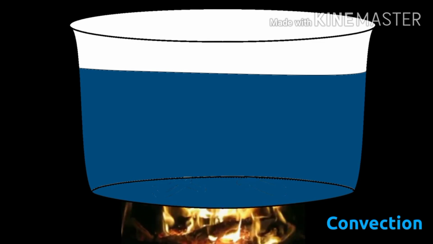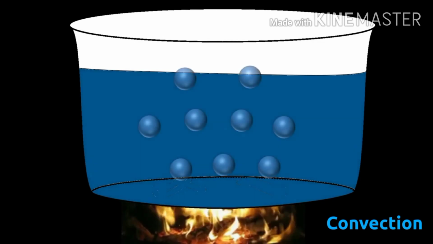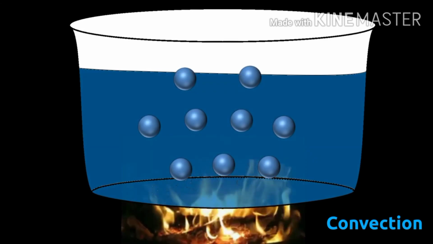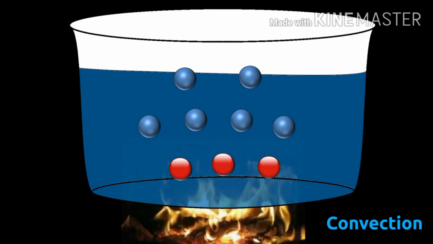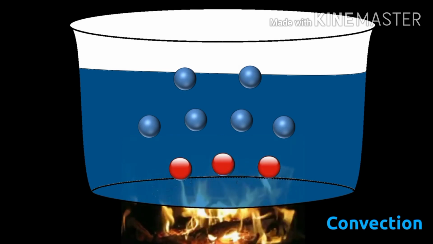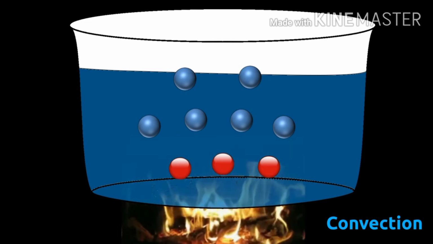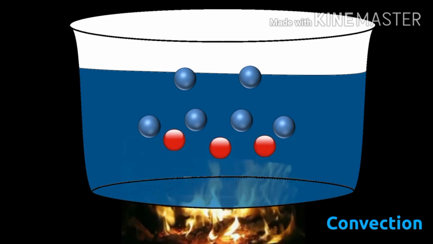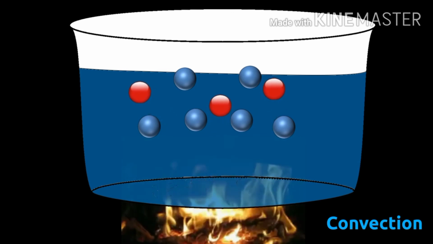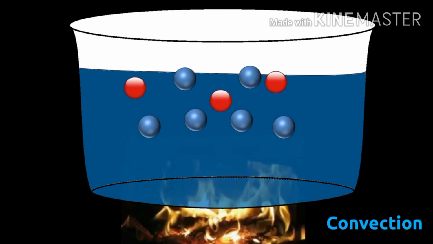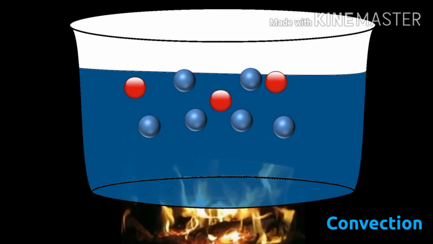The second method is convection. In this method, heat is transferred from the heat source to the other object. If you see this example, as we heat the water, the particles nearer to the heat source get heated first, then the particles move further and the empty gaps are filled by the remaining particles.